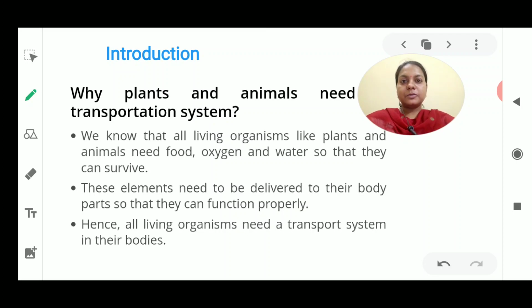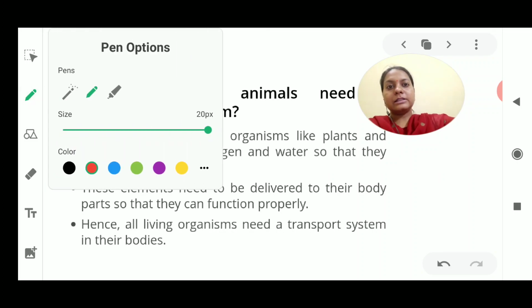This transportation system could be present in plants as well as in animals. So in this chapter I am going to tell you where these transportation systems are located in the body of the plant and also in the body of animals. First of all, the main question is: what is the need of this transportation system? I must tell you why this is required.